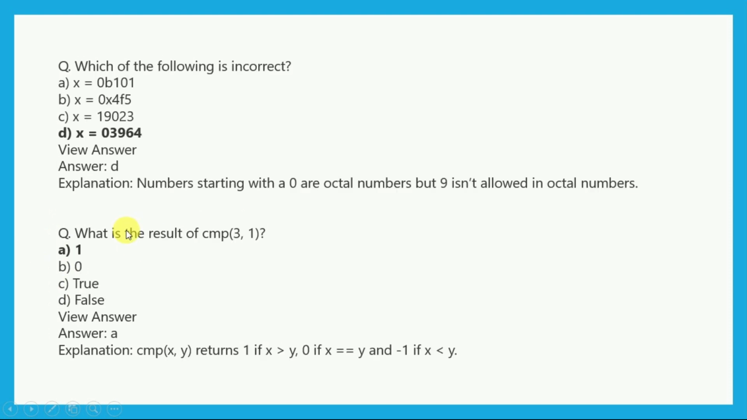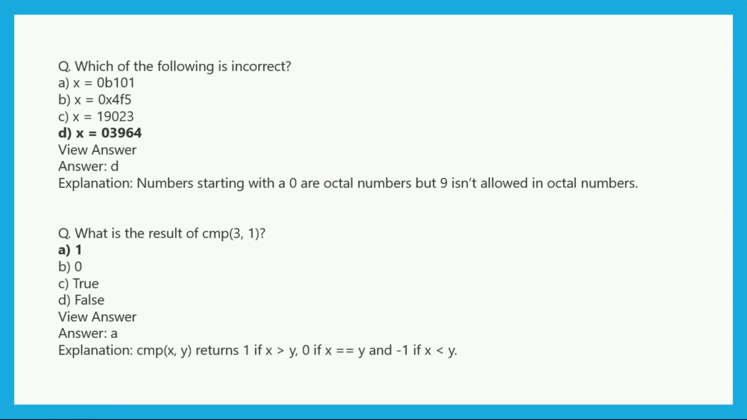Now which of the following is incorrect? So we have to find which one is incorrect. We can easily see that there is a numeric plus alphabet, and in that as well there is only a numeric value, and here we have 03964. That is the right answer, because a number starting with 0 is an octal number, but 9 is not allowed in an octal number. So we get to know better.